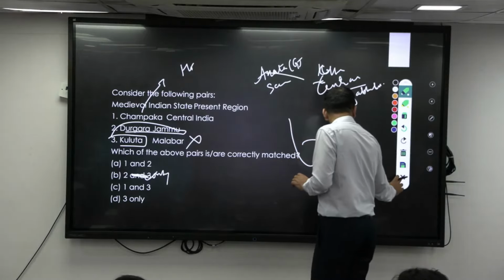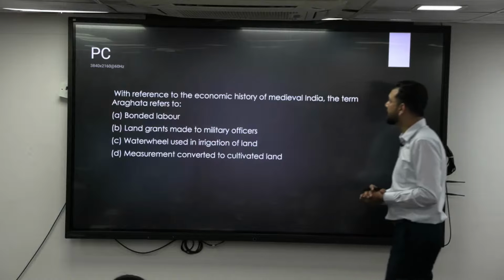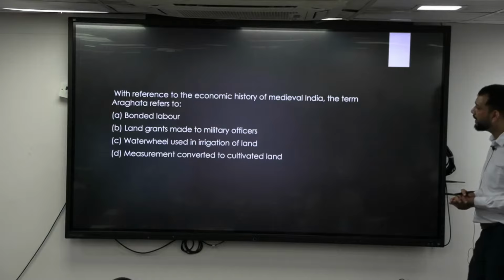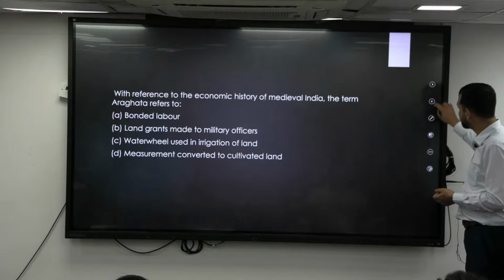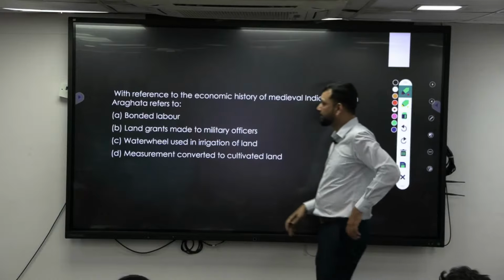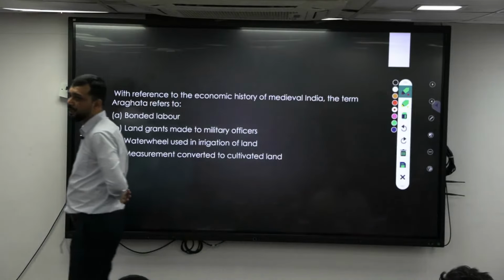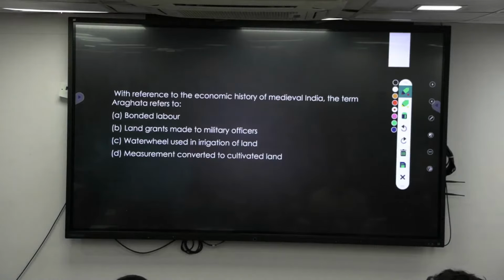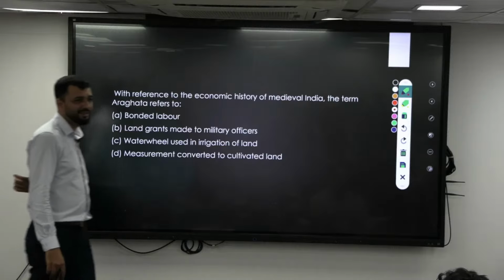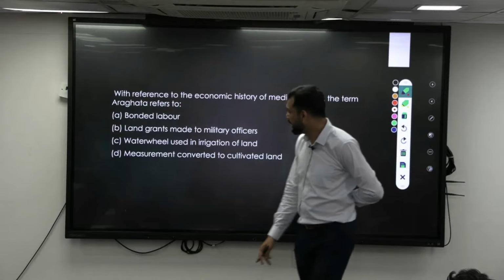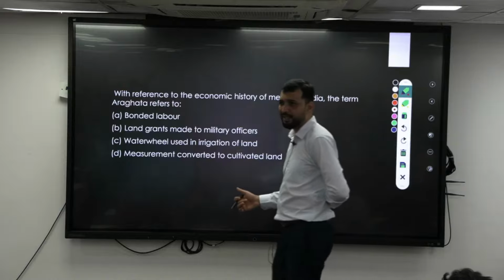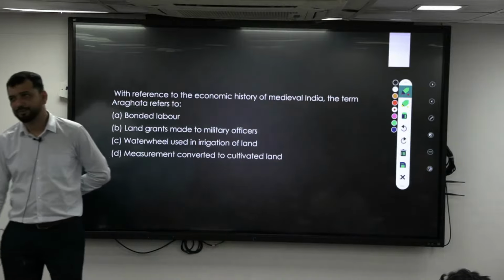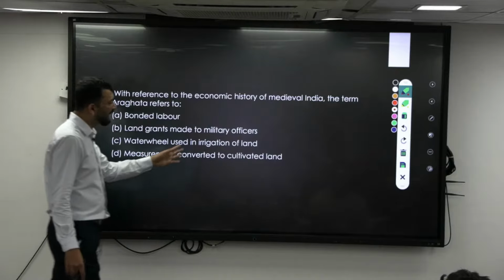Then, in the economic history of medieval India, what does the term Araghatta refer to? Bonded labor is Vishti, Begar, all are bonded labor, right? Similarly, land grants made to military officers, is that correct? No. Similarly, a water wheel used in irrigation of land. So this is a Persian wheel. That is a technology that was used. Now, similarly, measurement of converted land is also not correct.